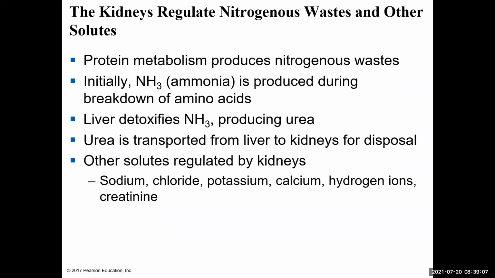Not only do the kidneys regulate that water volume, but they also regulate nitrogenous waste that's produced within our bodies. Protein metabolism produces nitrogenous waste, right? Ammonia is produced whenever you break down amino acids. The liver will detoxify that ammonia and turn it into urea. The urea then moves from the liver to the kidneys, where the kidneys will get rid of that urea.